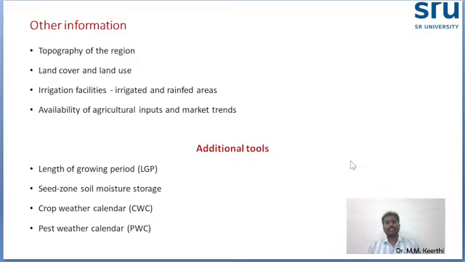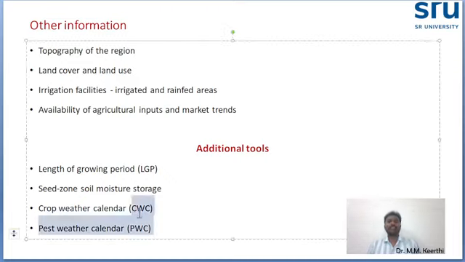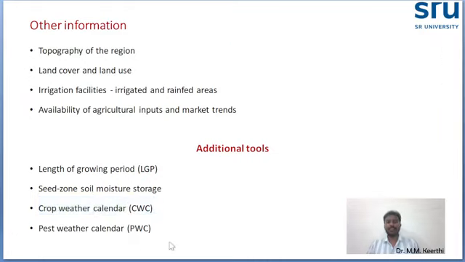And additionally some tools are needed: length of growing period, seed zone, crop weather calendar, and pest calendar. These are additional things, other than the agro advisory, that EMD can give to the farmers to know the weather forecast. So: length of growing period, seed zone, soil moisture, crop weather calendar, and pest weather calendar.